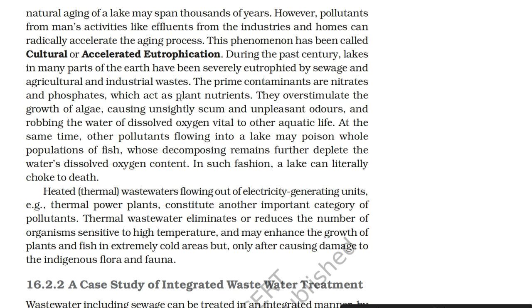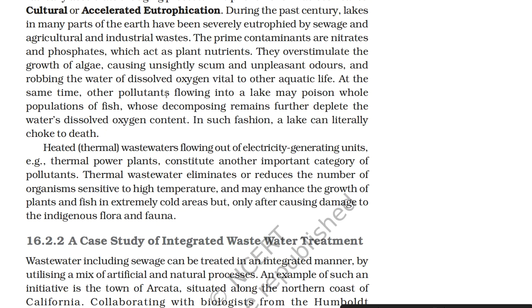They overstimulate the growth of algae, causing unsightly scum and unpleasant odors, and robbing the water of dissolved oxygen vital to other aquatic life. At the same time, other pollutants flowing into a lake may poison whole populations of fish whose decomposing remains further deplete the water's dissolved oxygen content. In such a fashion, a lake can literally choke to death.